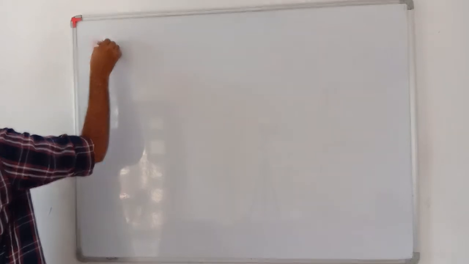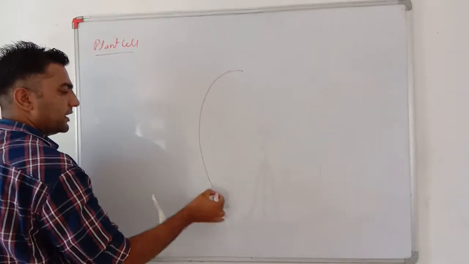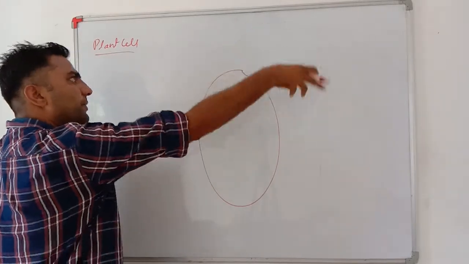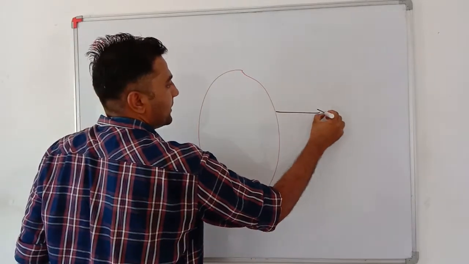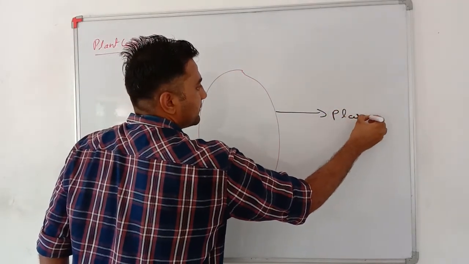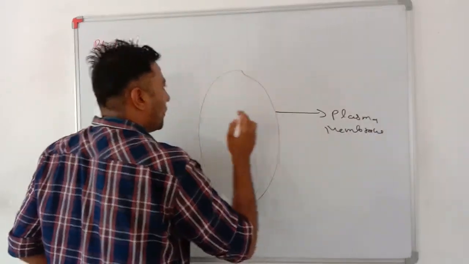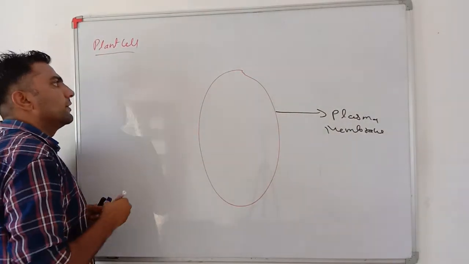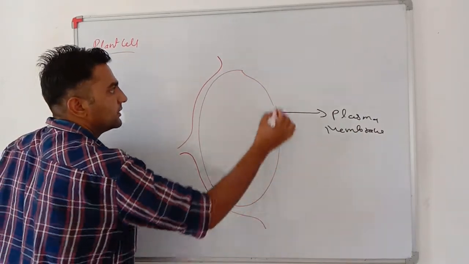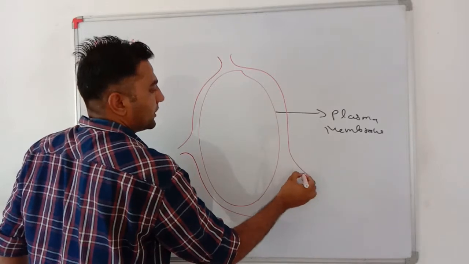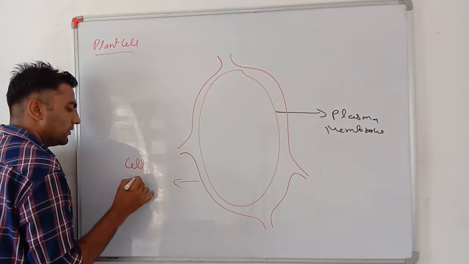In a plant cell, the plasma membrane is there. The plasma membrane is also present in an animal cell, but in a plant cell, on the plasma membrane, an extra rigid, tough covering is present, and this covering is known as the cell wall.